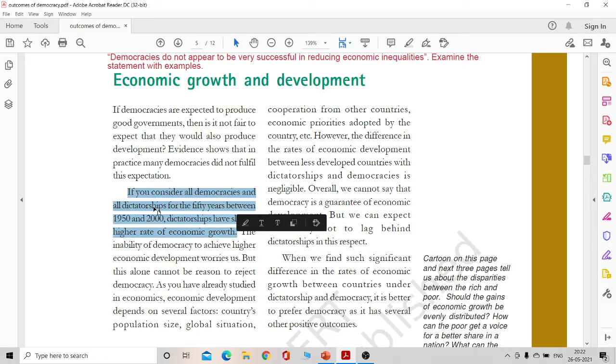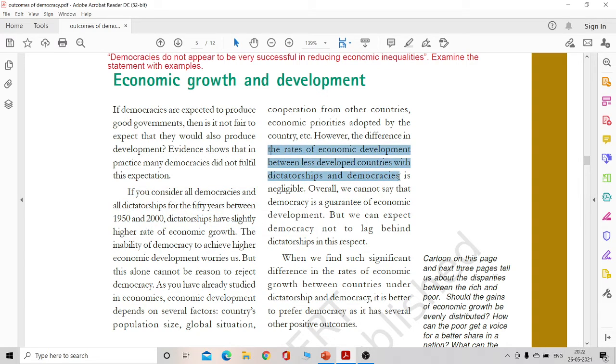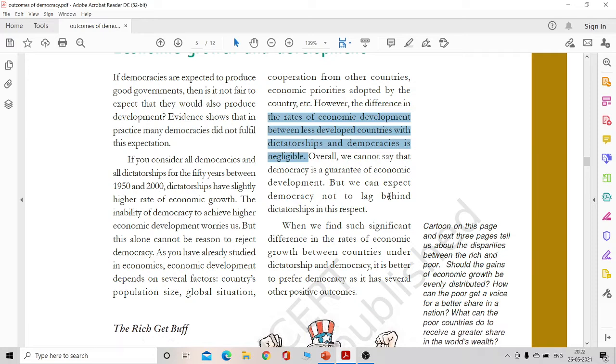So first you need to show that dictatorships seem to be slightly better off. But again, we see that in the case of less developed countries, there is hardly any difference in economic success stories as far as dictatorships or democracies are concerned. There's hardly any difference in the rate of economic development, right?